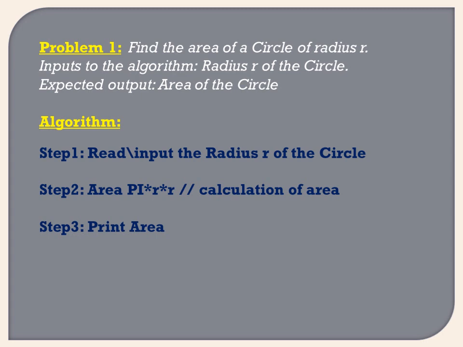So what is the algorithm we are going to write? Step 1, read or input the radius of the circle. Then step 2, area = pi * r * r. That is the calculation, the procedure part that we have to perform, and after this processing we will get the output. In step 3, print area. The area of the circle is stored in the area variable, so we print area. These are the steps we follow when calculating the area of a circle. I have written step 1, step 2 and step 3, and that is the algorithm.